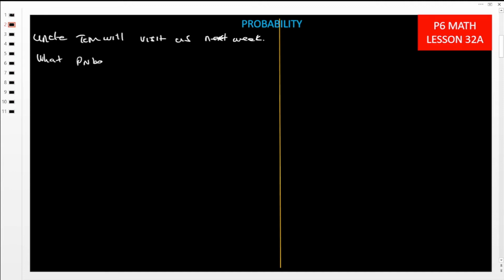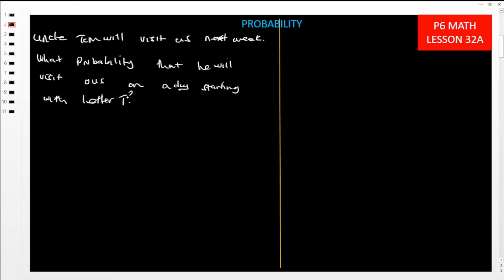What is the probability that he will visit us on a day starting with letter T? On a day starting with letter T. Now this is the question they have given us. Now we need to know our sample space, our desired chances.